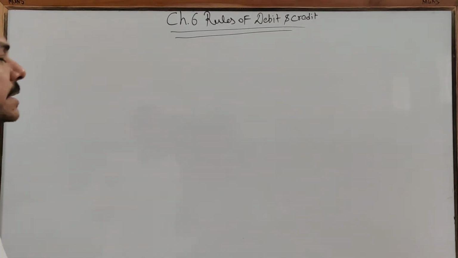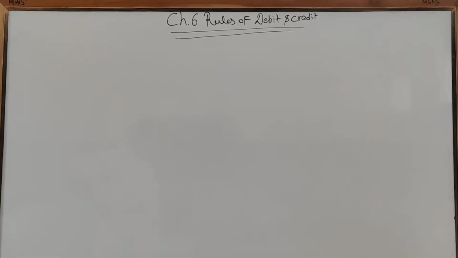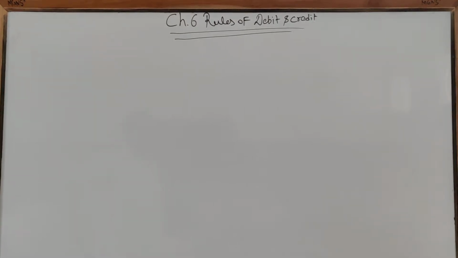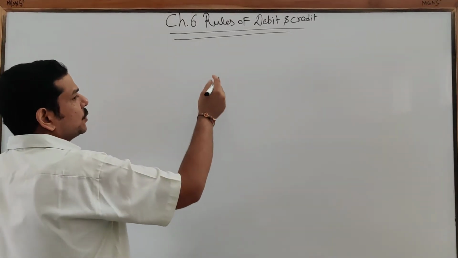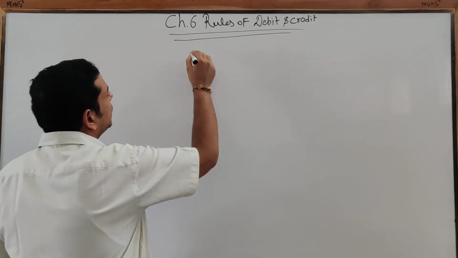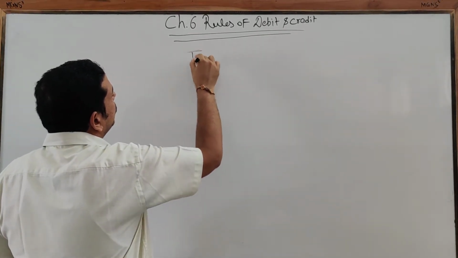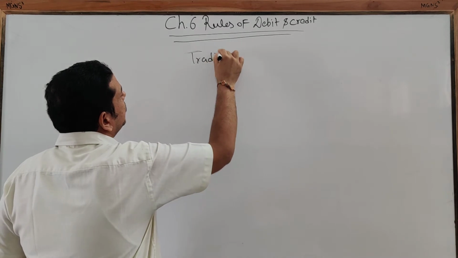Our chapter going on is chapter 6, rules of debit and credit. In the previous class I told you about the classification of accounts, in which I told you accounts can be classified in two ways. First is the modern approach, accounting equation approach or American approach, and second is the traditional approach. Clear? Traditional approach or British approach. As we have adopted our accounting system from the Britishers, we are going to follow the traditional approach.